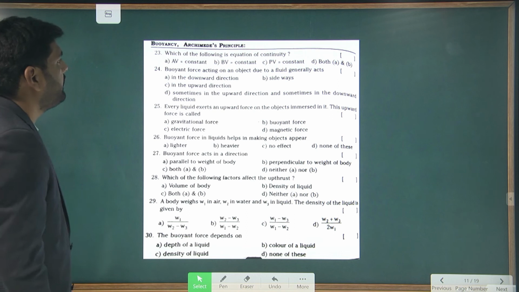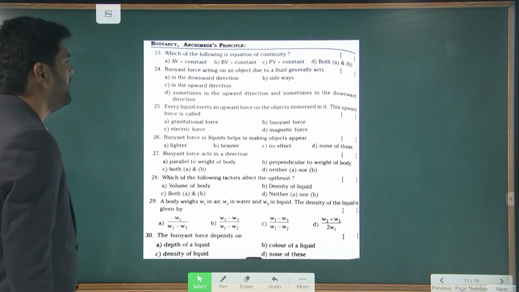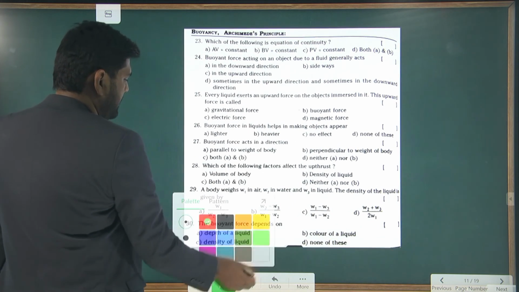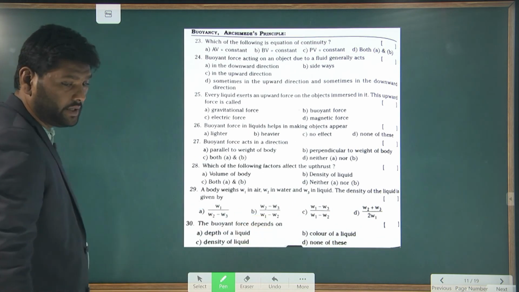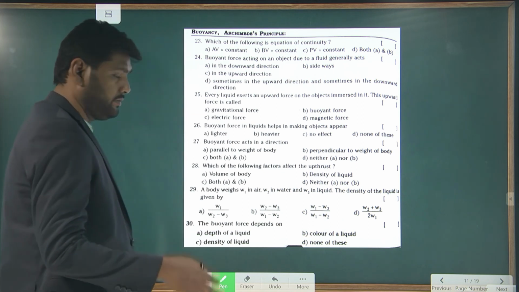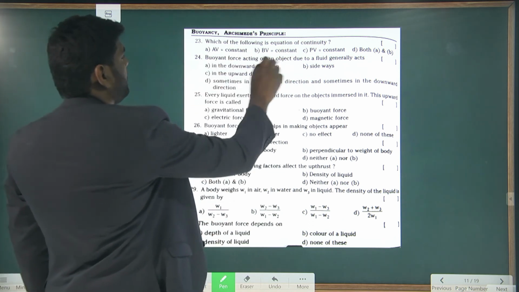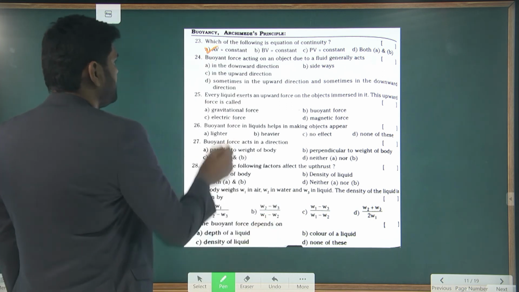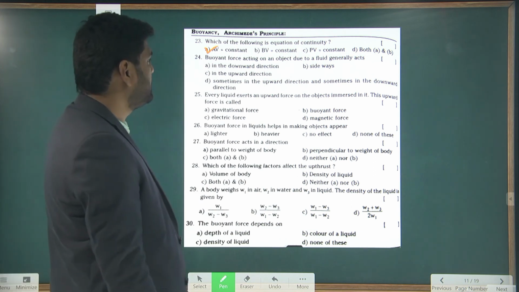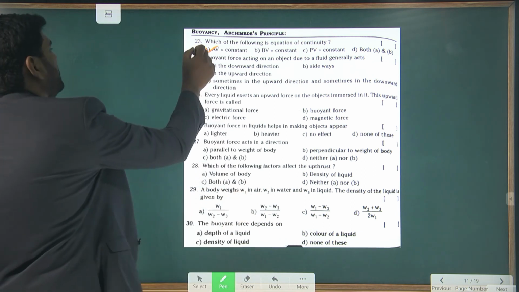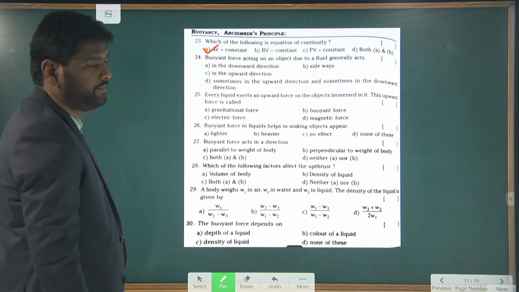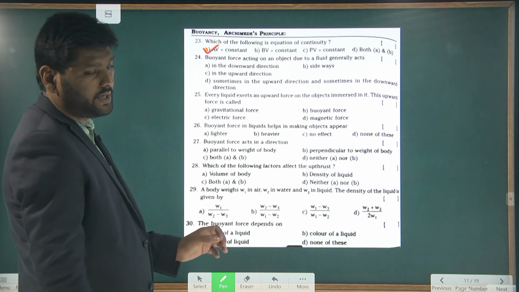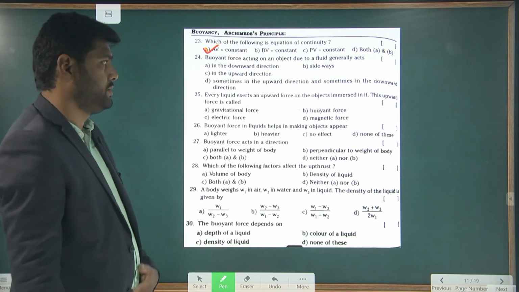Next, which of the following equations is the equation of continuity? Actually, we did not cover this concept, but the answer for the equation of continuity is AV equals constant. Here A means area of the cross section, V means velocity. So that is the equation of continuity. You can keep it in mind. This comes under Bernoulli's principle, it is not Archimedes principle.